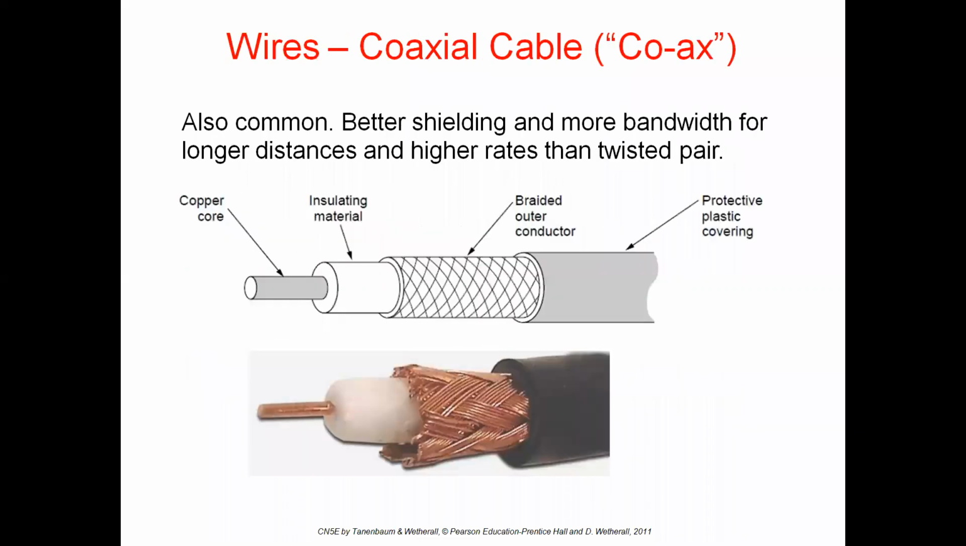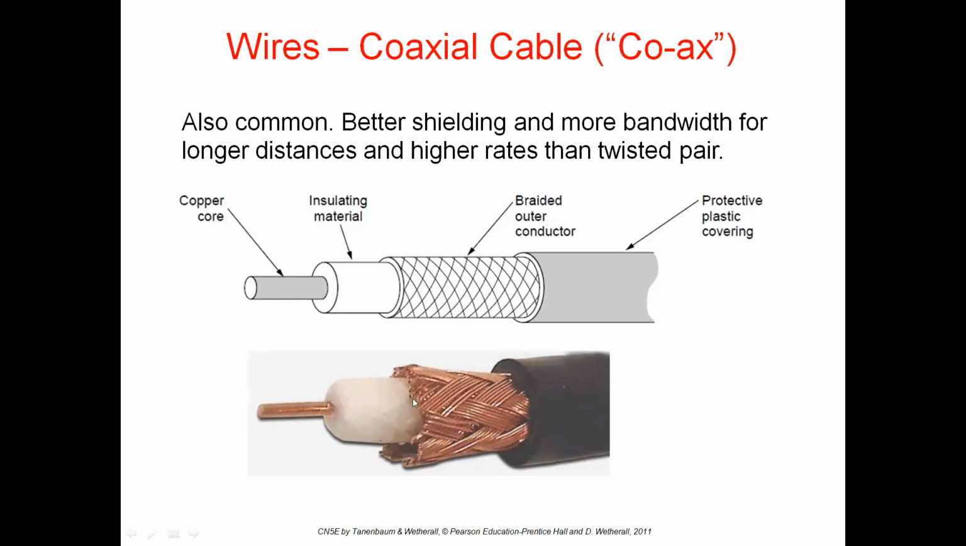Next, the second type of wires is coaxial cable. See the diagram of the coaxial cable, how it will be. From top to bottom, it has a protective plastic covering. After that, a braided outer conductor, and inside it insulating material, and inside it a copper wire. In total, it consists of 4 parts.